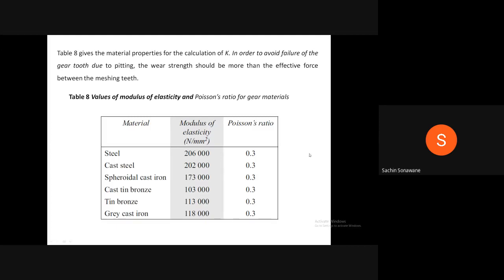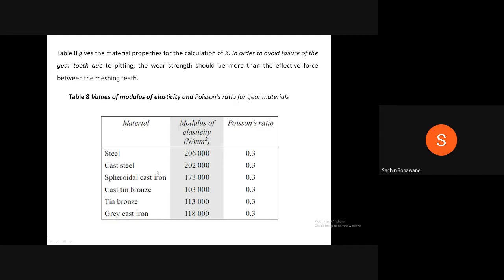There are different values of modulus of elasticity and Poisson's ratio for different materials. Table 8 gives the material properties for the calculation of K. In order to avoid failure of the gear tooth due to pitting, the wear strength should be more than the effective force between the meshing teeth. Therefore, table 8 gives values of modulus of elasticity and Poisson's ratio for gear materials.